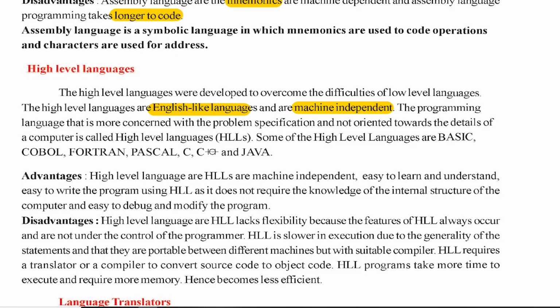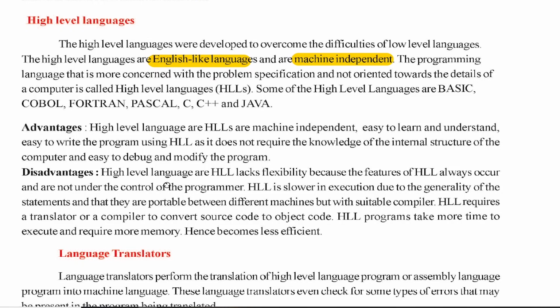There are some advantages of high-level languages. Already I have told some advantages. Let us learn some more. What are the advantages of high-level languages? They are machine independent. That's the most important. They are very easy to learn because the way you speak and talk is almost English-like. That's why it's very easy to learn and understand. And it is easy to write the program. Of course, you can write very easily using a high-level language.